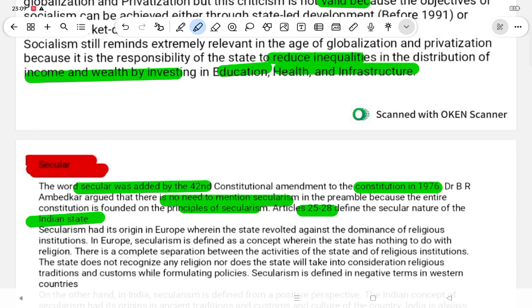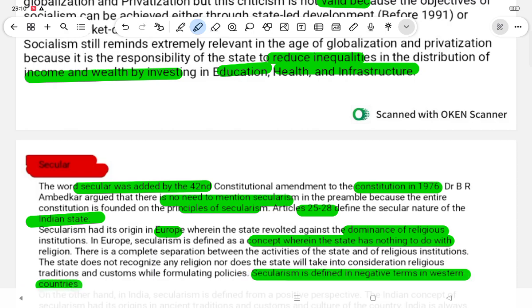Secularism had its origin in Europe, wherein the state revolted against the domination of religious institutions. In Europe, secularism is defined as the concept wherein the state has nothing to do with religion. There is complete separation between the activities of the state and religious institutions. The state does not recognize any religion, nor will the state take into consideration religious traditions and customs while formulating policy. Secularism is a negatively defined term in the Western countries.